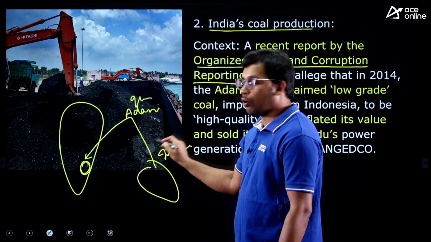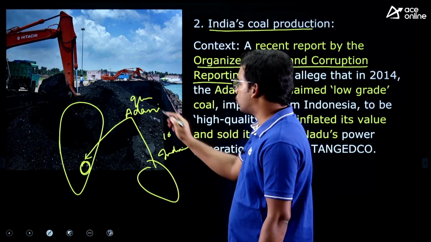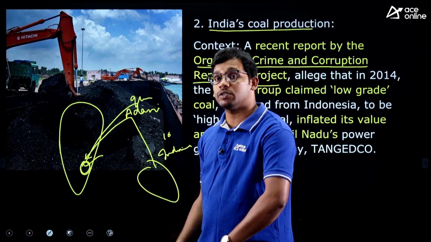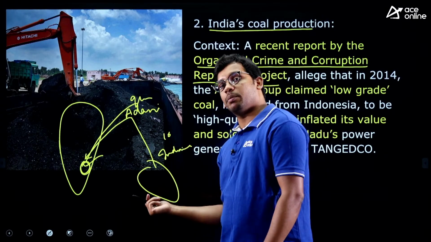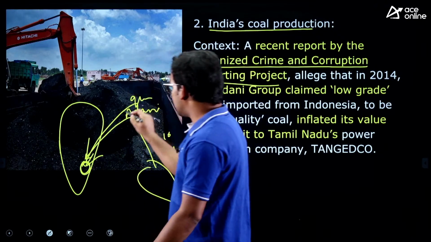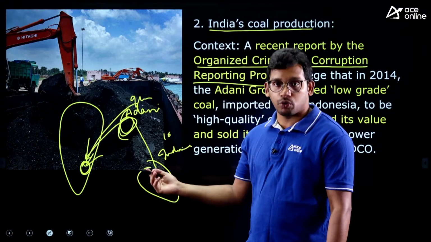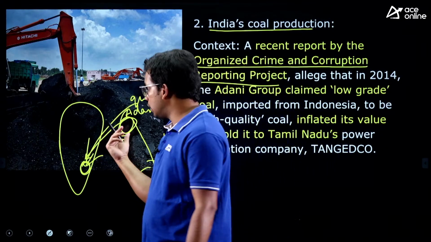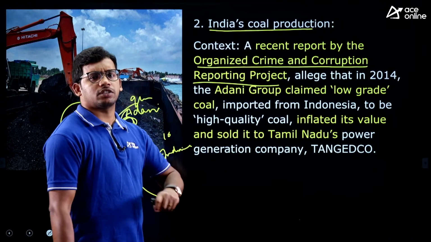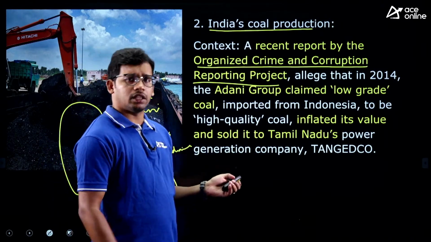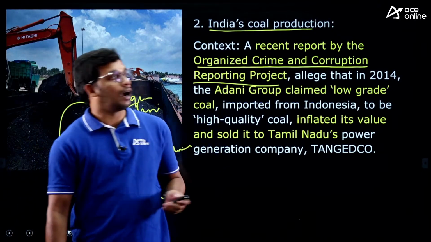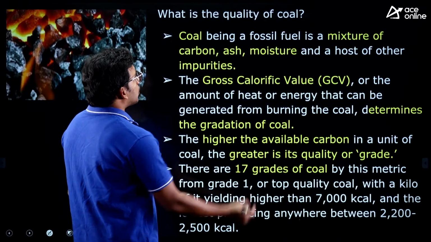So they might have bought it for 10 rupees, for example, because it is a cheaper quality, and sold it for 20 rupees. Just taking an example. That means what? They took cheap quality coal from Indonesia, said it was high quality coal, and sold it to the PSU. That means they are getting more profit by misquoting, right? So this is what happened, and the report has been published. There is a lot of data also given by the Hindu article, which we will also see. I hope the issue is clear, right? Now, what is the quality of coal?